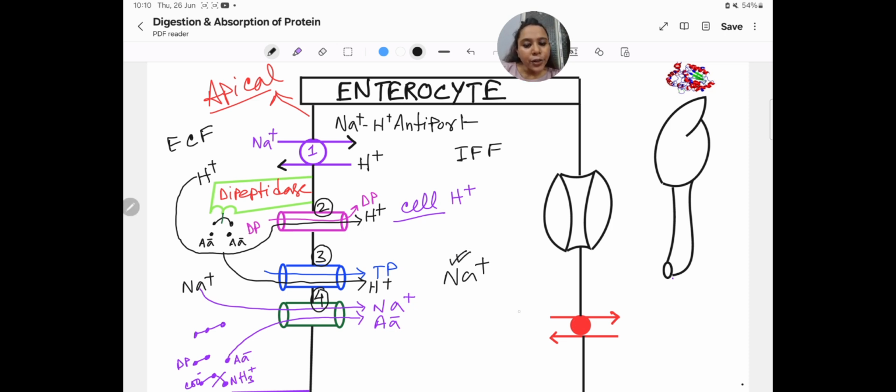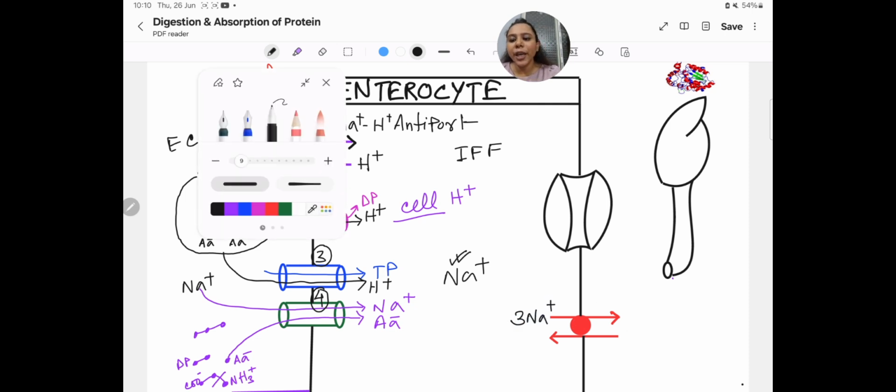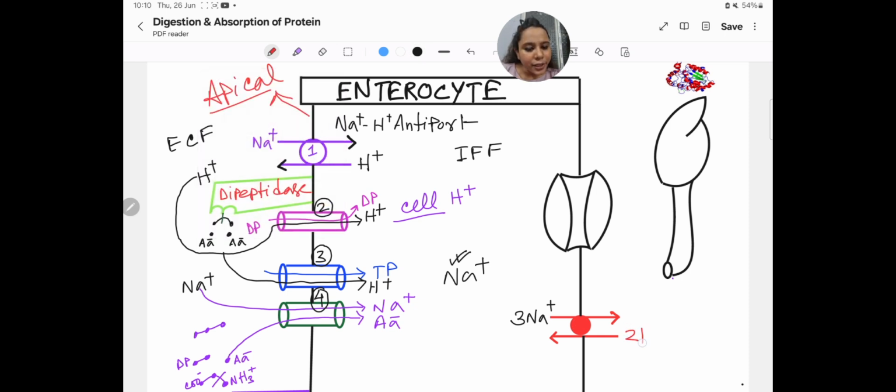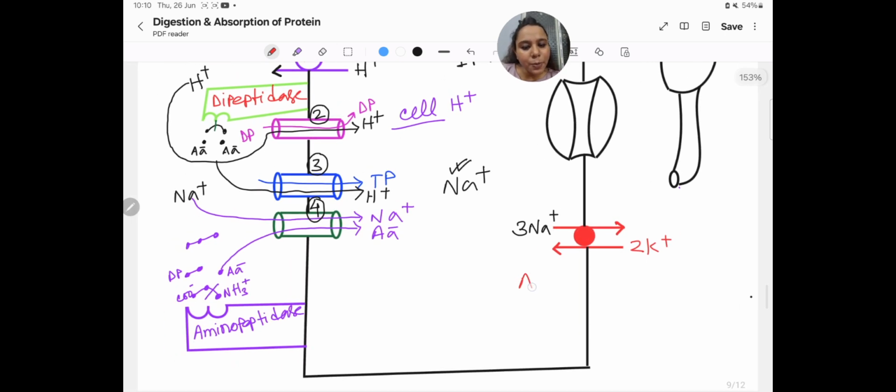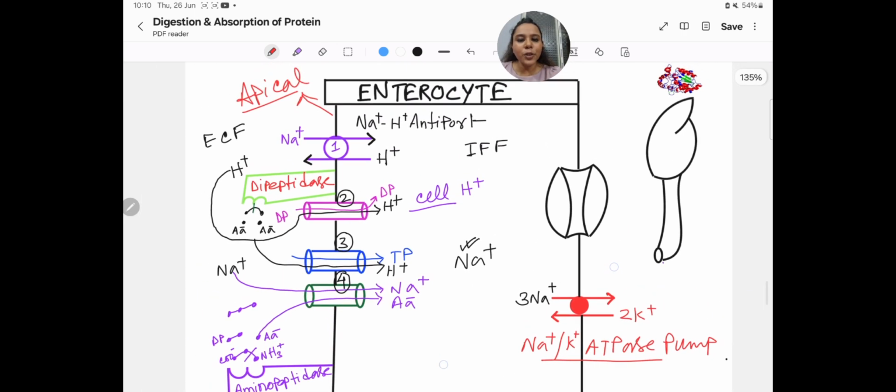That is why 3 Na plus will move outside the cell and 2 K plus will enter the cell. Okay, and this is the function of the sodium potassium ATPase pump, Na plus K plus ATPase pump, and that generates energy for this system to run.